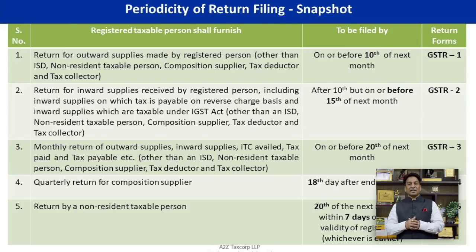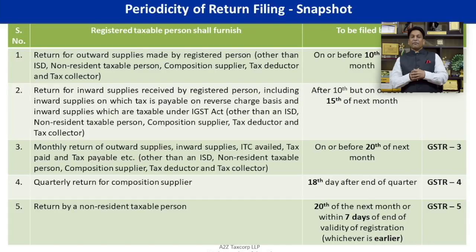And the last and consolidated return, which will consolidate your outward supply, output tax liability, and then inward supply, input tax credit, net payment to be made by a consolidated return by 20th of next month. Meaning thereby, for July, if you are filing your GST return, then consolidated return to be filed by 20th August.